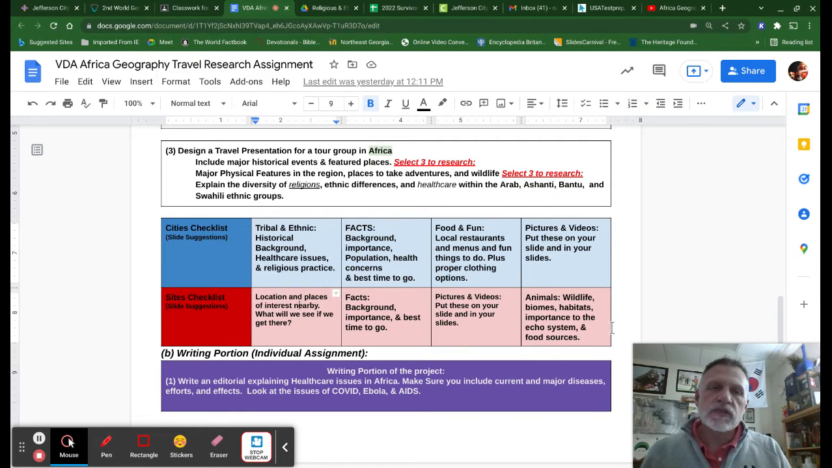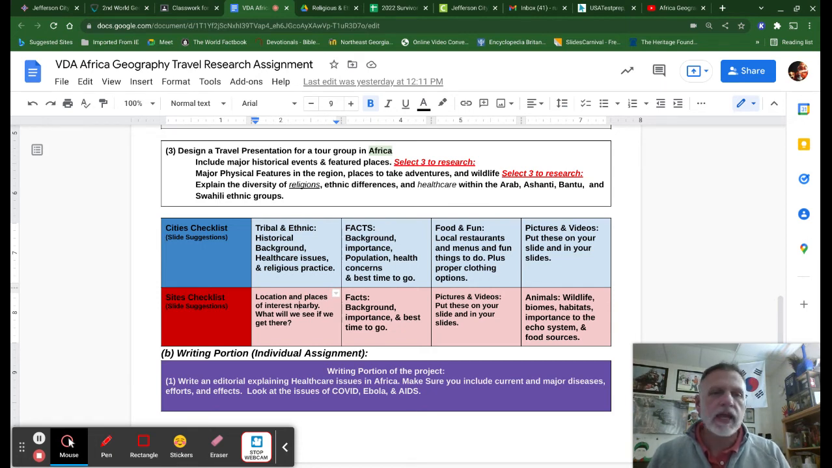I like this last one. This is animals. Okay, so look at the wildlife, look at their biomes, look at their habitats, the importance, all of these things. And I know that's not spelled right, but y'all are good. And so what are their food sources, different items? That's your slide presentation.